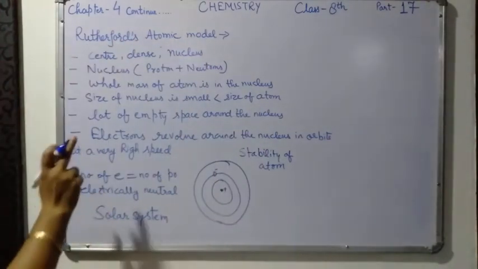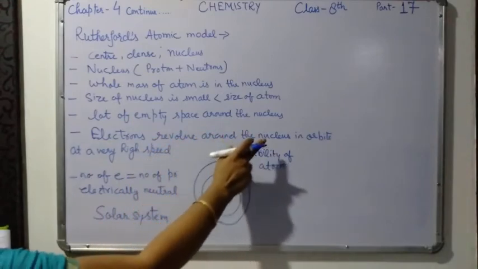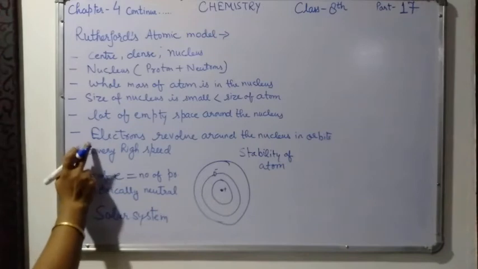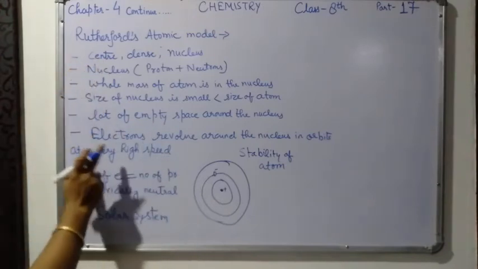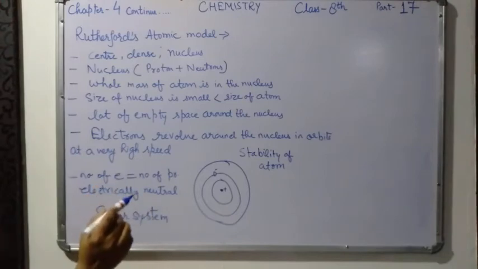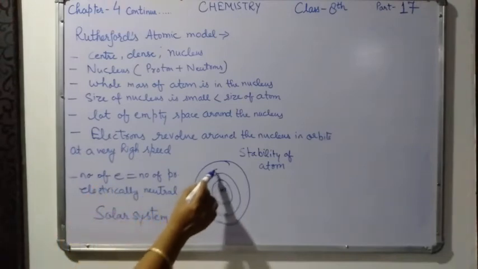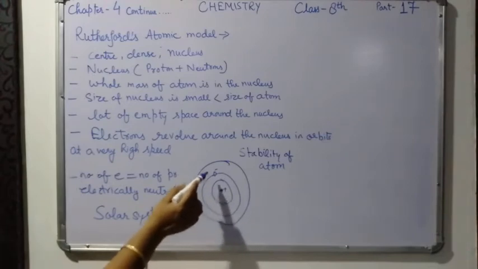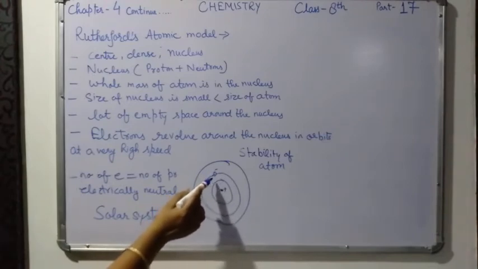He said that electrons continuously revolve around the nucleus in orbits at a very high speed. If that is true, then according to electromagnetic theory, if any charged particle is revolving around another charged particle, there will be continuous loss of energy for that particle.